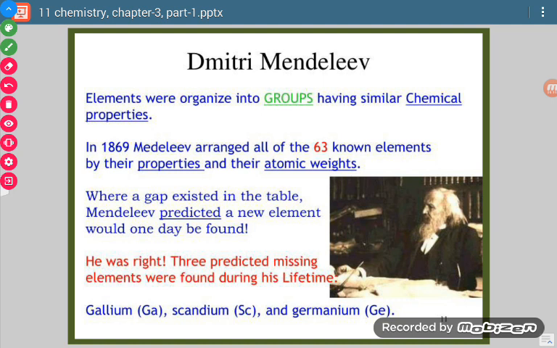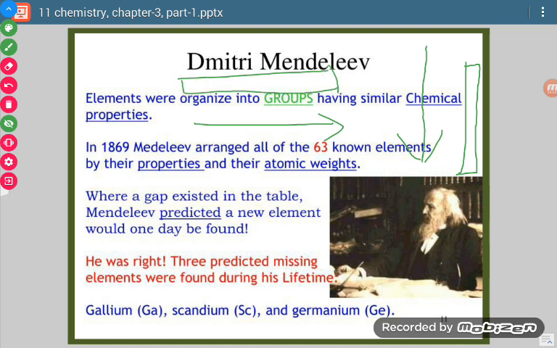Okay, so in that way he could arrange the known elements in the form of groups and periods. Now, what are groups? If we move from up to down, then it is called a group, or we say vertical lines or vertical positions are known as groups. Similarly, if we move from left to right, then this horizontal position is known as a period.